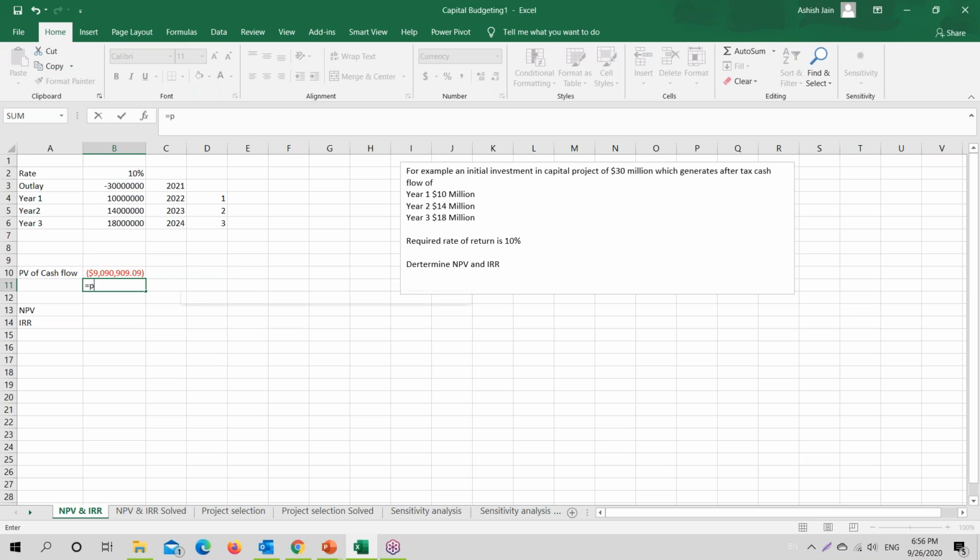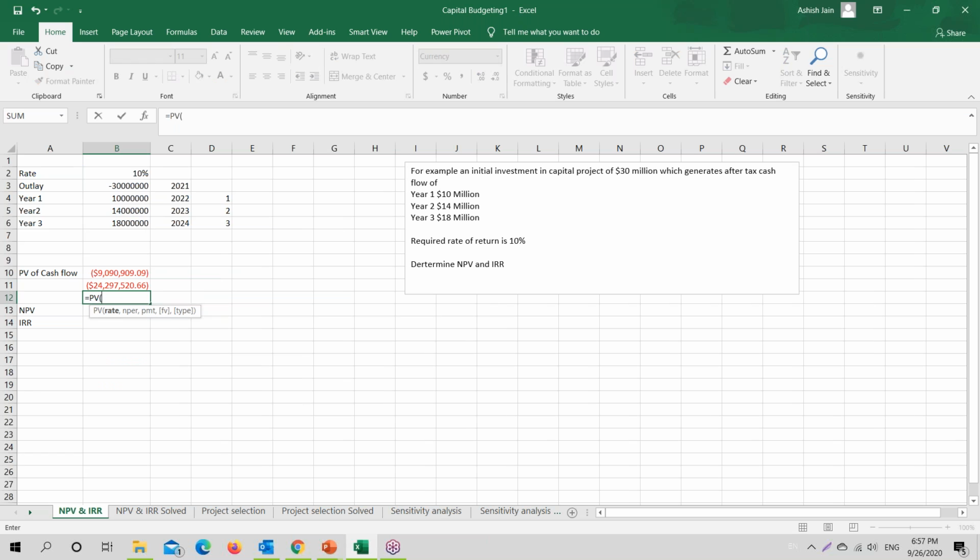Again, let me just calculate the present value for cash inflow for year two. For the second year we have an inflow of 14 million. And for the third year we have an inflow of cash as 18 million. Okay, so our net present value is the sum of all these and the initial cash outflow.